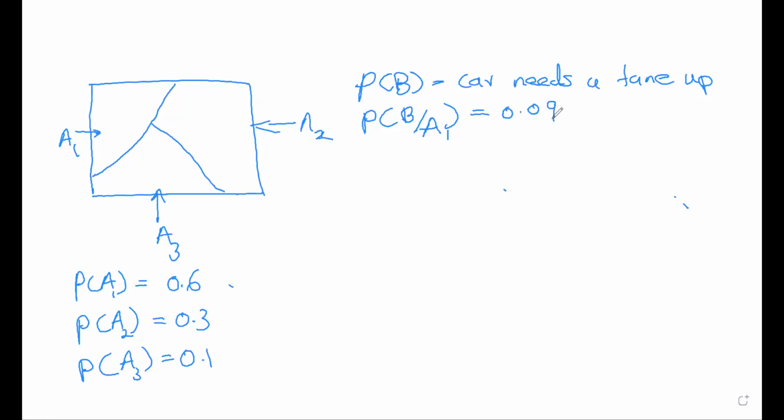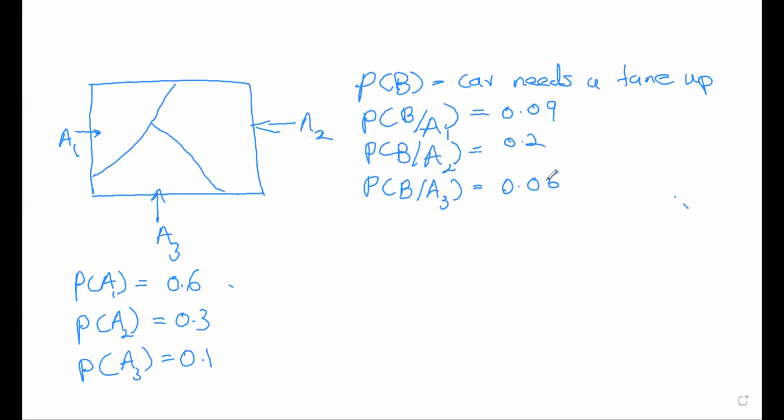and 20% of the cars come from agency 2 need a tune-up. That is, the car needs a tune-up and it comes from the second agency, it's 20%. And the car that comes from agency 3 needs a tune-up is equal to 6%, 0.06.